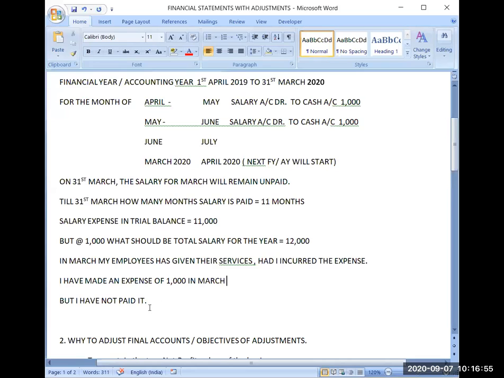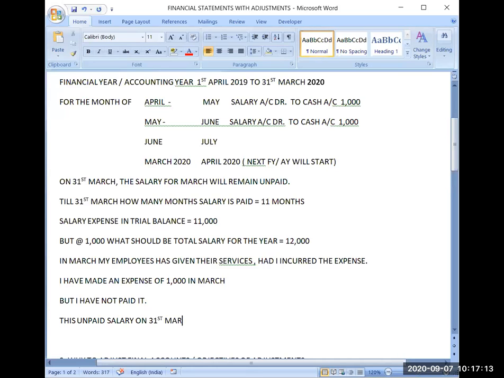So this unpaid amount, this unpaid salary on 31st March, is to be adjusted in profit and loss.